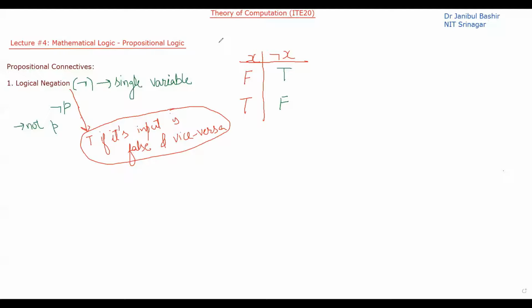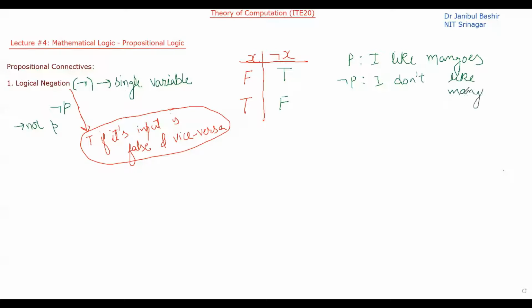Now you have to understand that logical negation means, for example, if I have P as a statement, P is, let's say, I like mangoes. Then what will be not P? Not P means I don't like mangoes.